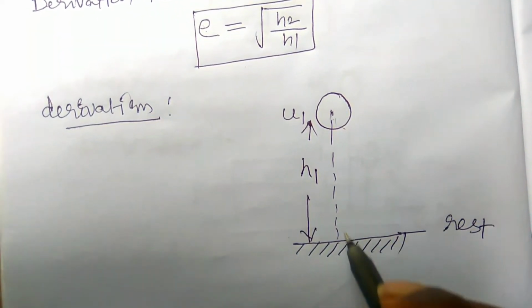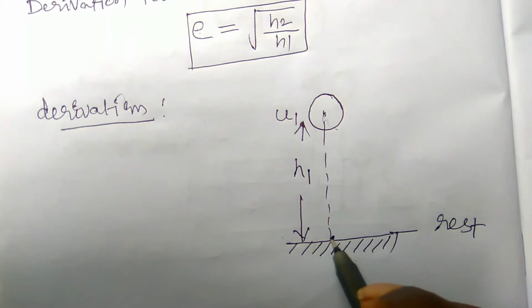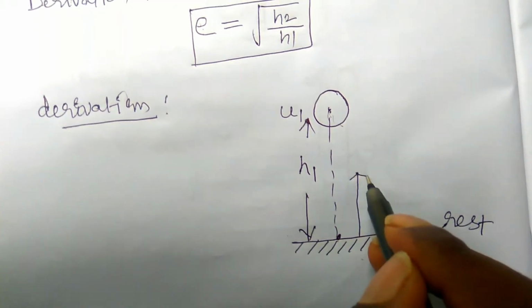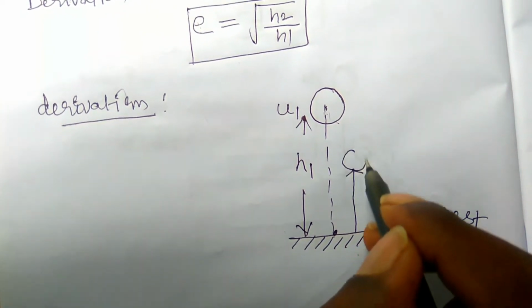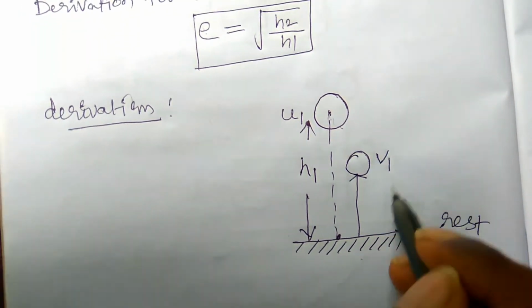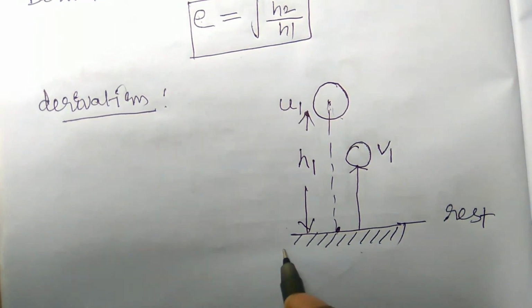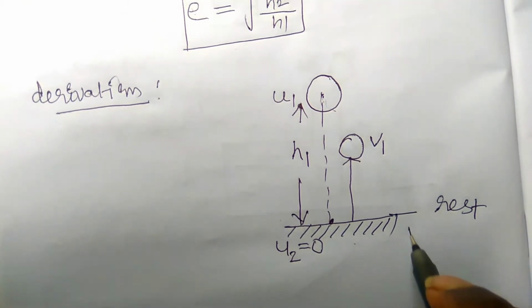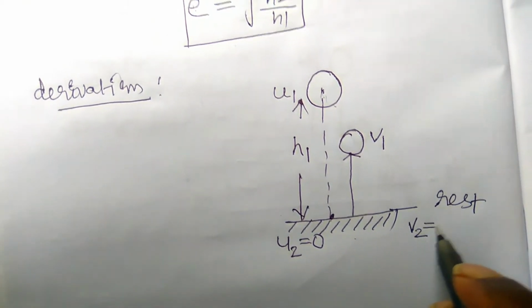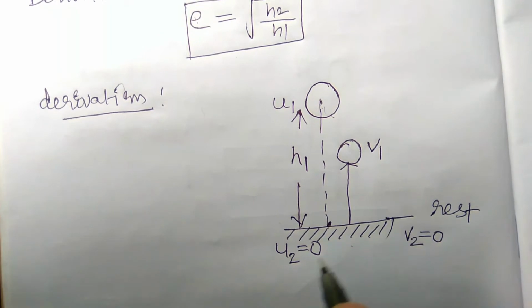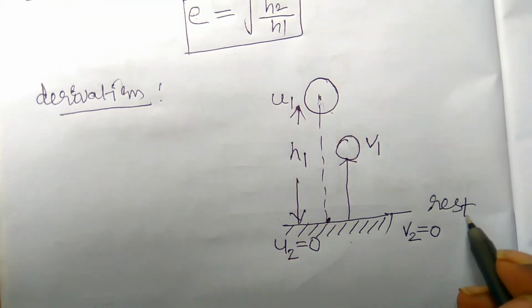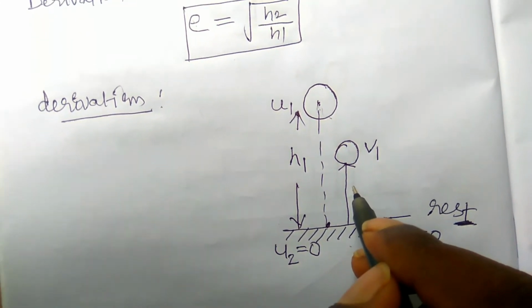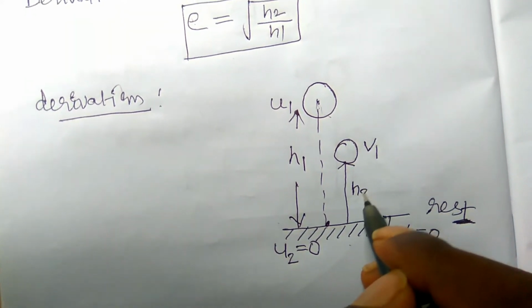So it will fall and hit the sheet, and it rebounds back with the final velocity v1, right? Here the initial velocity of the sheet is u2 is equal to 0, and also the final velocity of this sheet is equal to 0, because before collision and also after collision it is at rest. Okay, and it rebounds back to height h2.